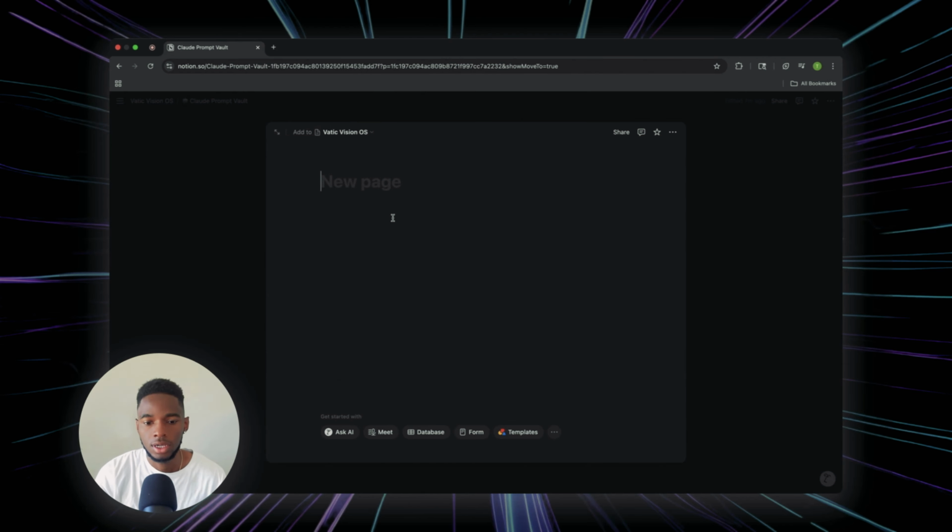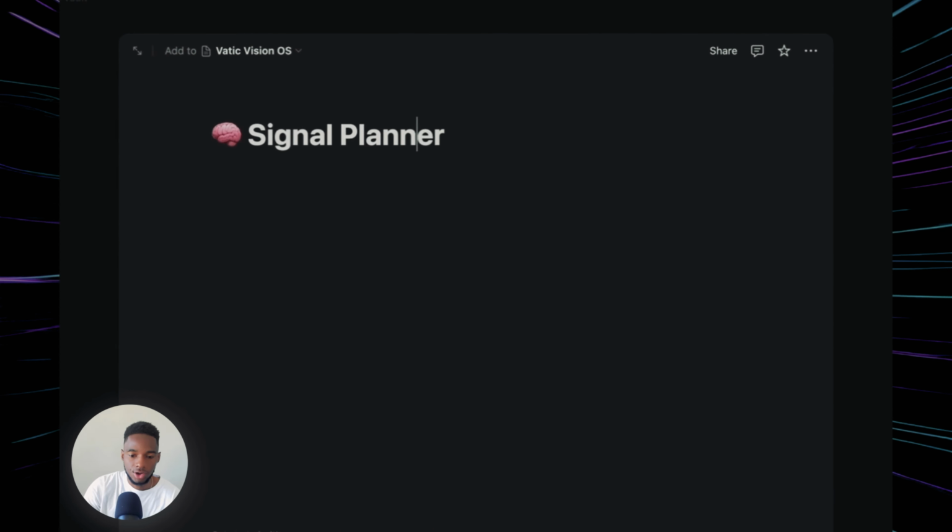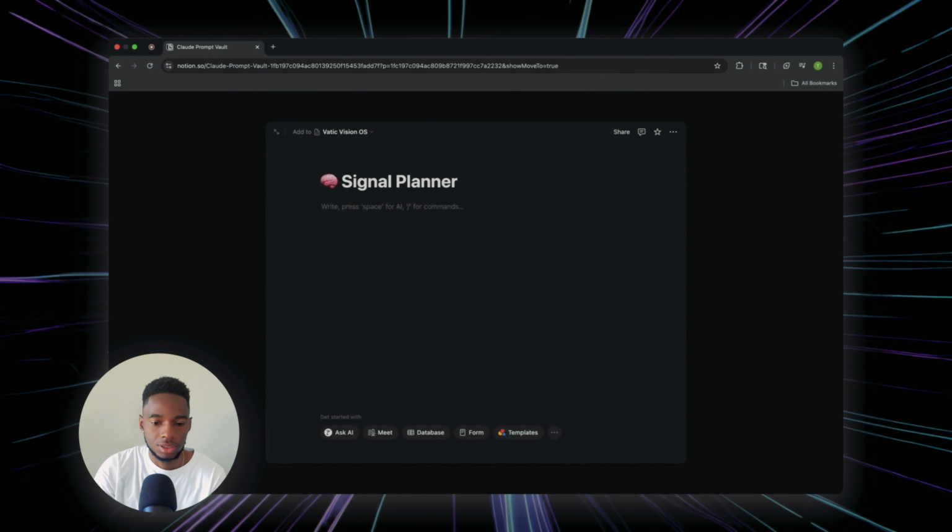So here we are in the next page that we're building, which will be our signal planner page. Within this page, we are going to be tracking every content idea that I'm building, testing, or publishing. We'll just title this Signal Planner. And within the Signal Planner, what we're going to do here is create a table as well, just as we did for the Claude prompt.